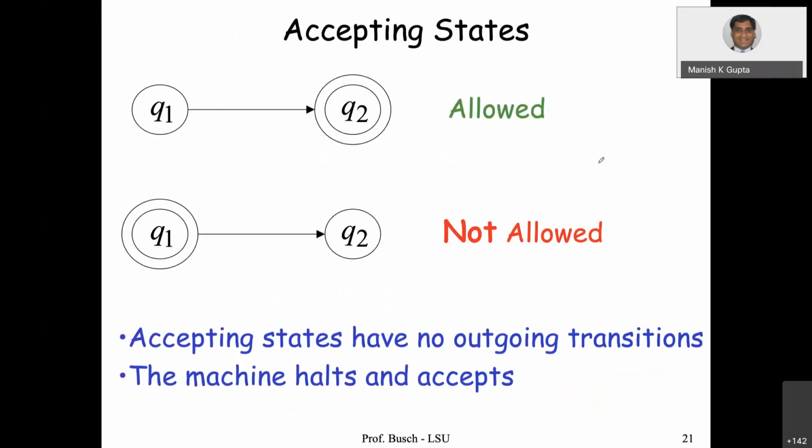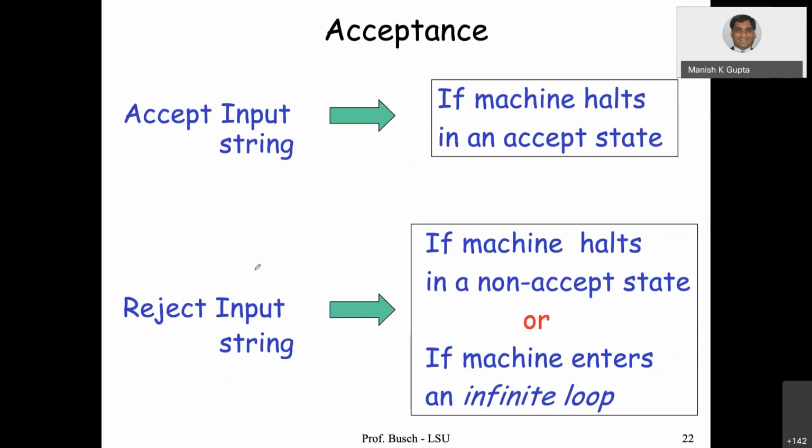Accepting states. This is allowed, but from the final accepting states, outgoing transitions are not allowed. They have no outgoing transitions, so this is not allowed. In this case, the machine halts and accepts. So the machine accepts an input string if it halts in an accepting state, and rejects the input string if it halts in a non-accepting state, or the machine enters into an infinite loop. This is possible, that the machine may enter into an infinite loop.